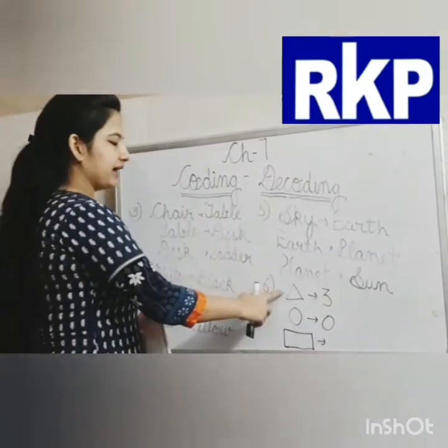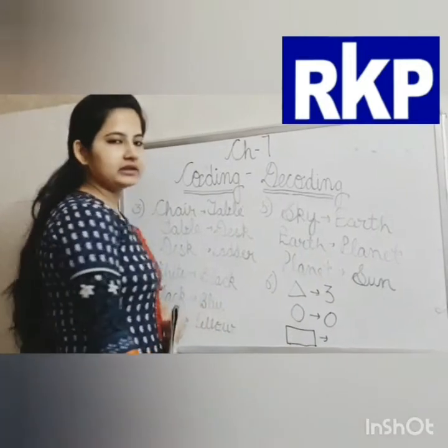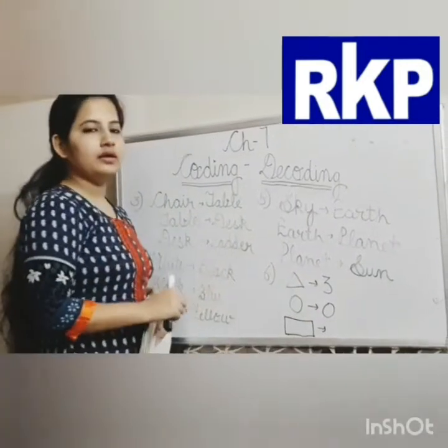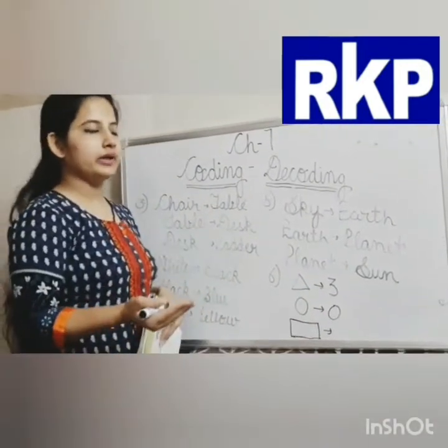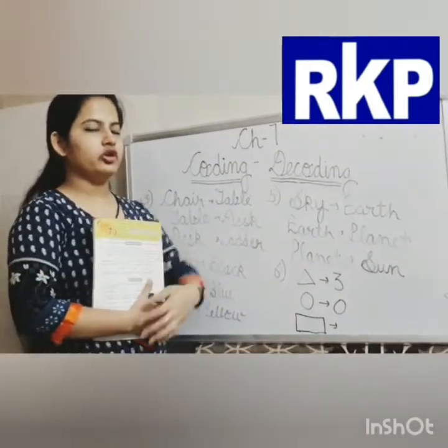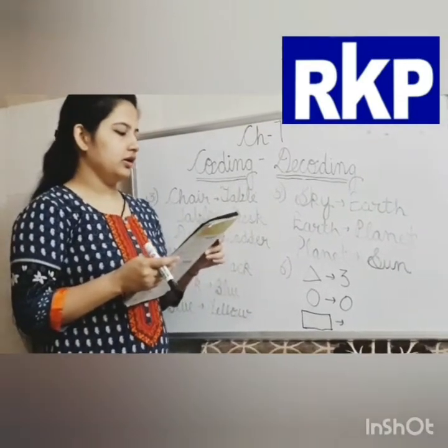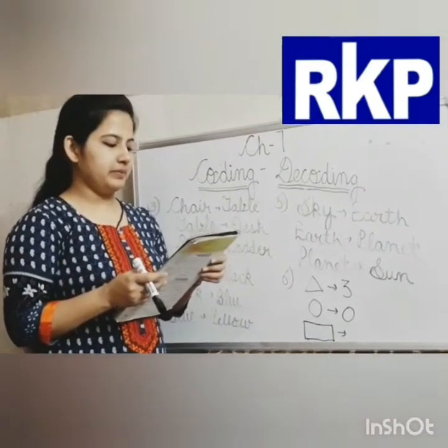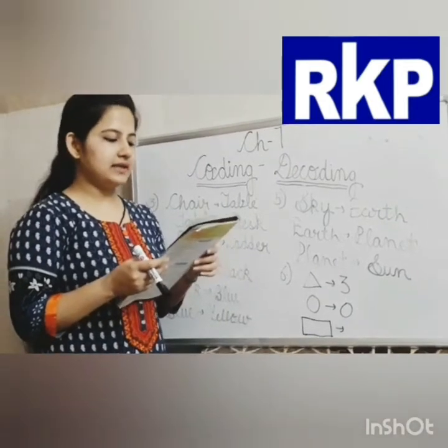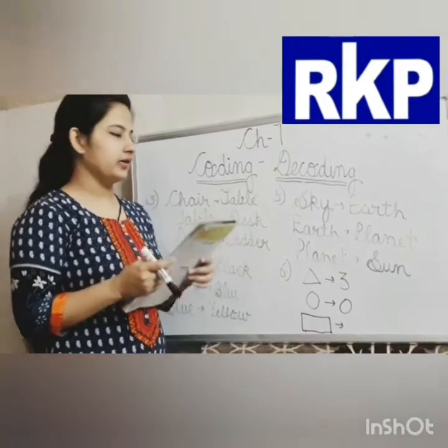If triangle can be written as 3 and circle can be written as 0, then how can we write rectangle? Do you know the answer? Let me tell you the options. A part 5, B part 1, C part 3, and D part 4.